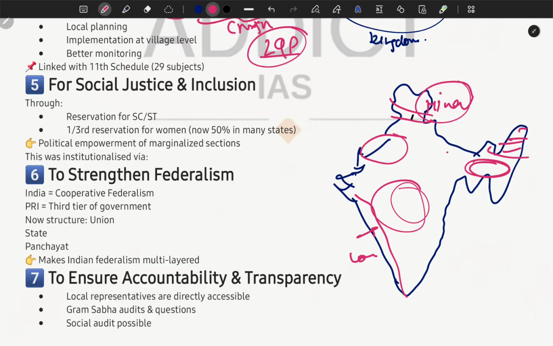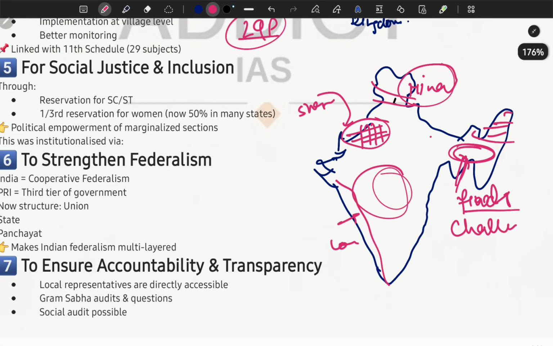Okay, and along with the geography, challenges are also different. For example, in western Rajasthan, you will find shortage of water. In Assam, you will find the problem of floods. So in this scenario, if I try to control everything from the National Capital Territory, what will happen? We will not be aware of the complete issues. I am talking about the complete issues.